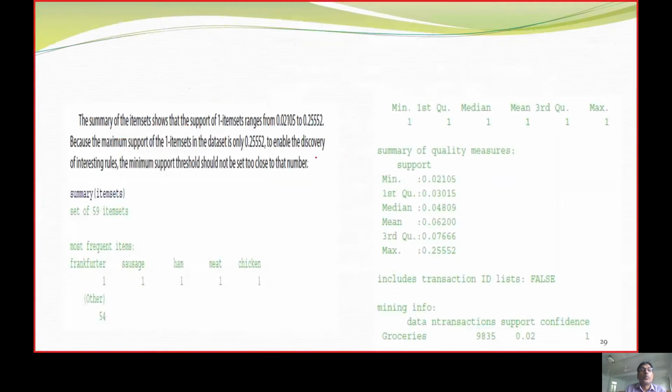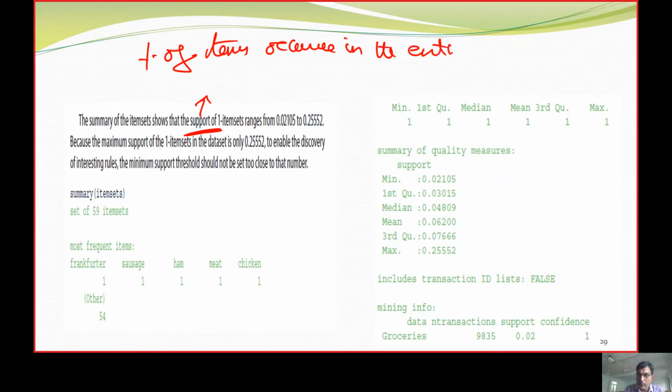So what will be the support value? Support is equal to the percentage of item occurrence in the entire data set. So for one item sets, it is going to vary from a minimum value to a maximum value.